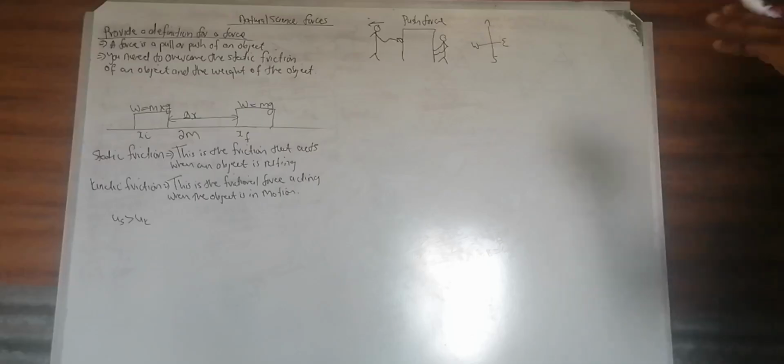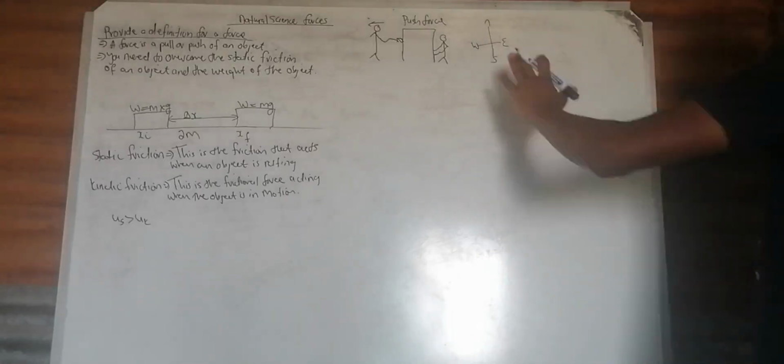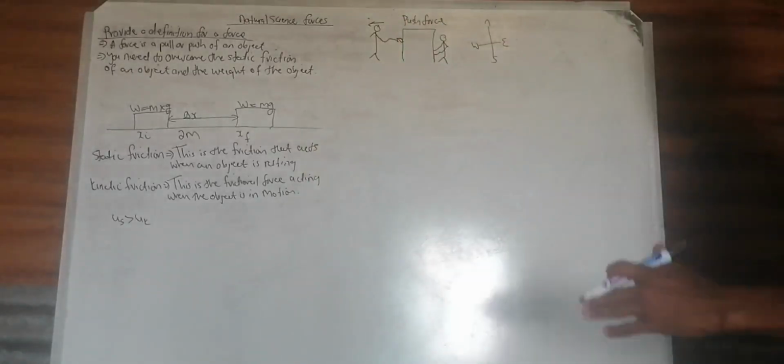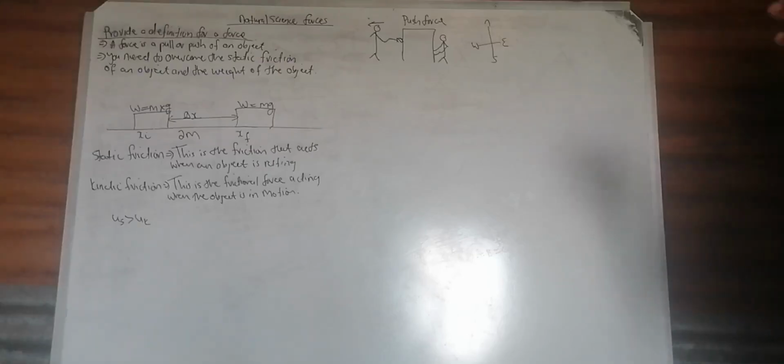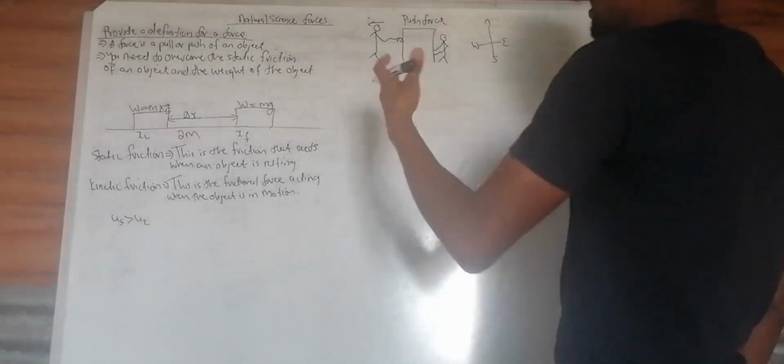There is air resistance and many things that revolve around that, but we will ignore the effect of air resistance here. Just the static and kinetic friction, because when the object is moving, it is experiencing kinetic friction. The kinetic friction is less than the static friction, because the object is already in motion, so they only need to apply a minimum force. There is a weaker kinetic friction acting on that object.